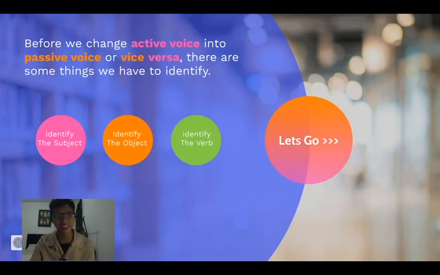And last, we have to identify the verb, what the subject is doing. If they are doing nothing, there won't be a verb. There are other kinds of verbs, but we are not going to talk about them today. We are going to talk about the verb that defines an activity. So, you ready? Let's go.